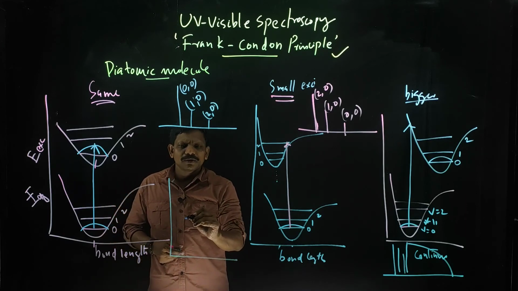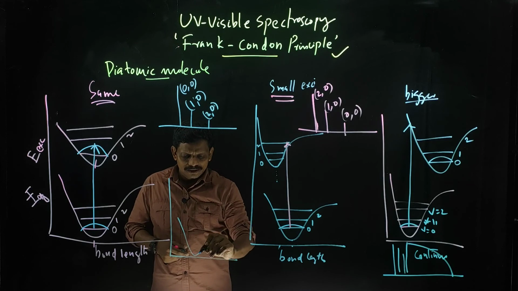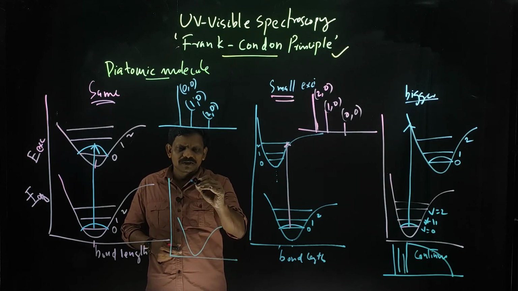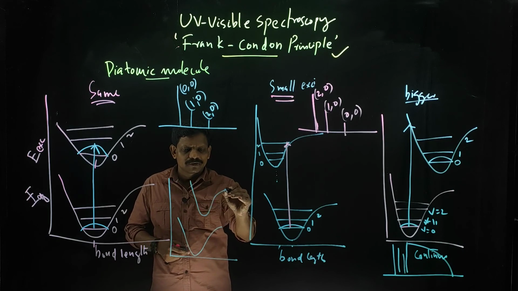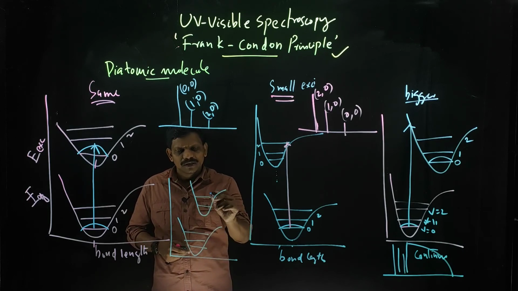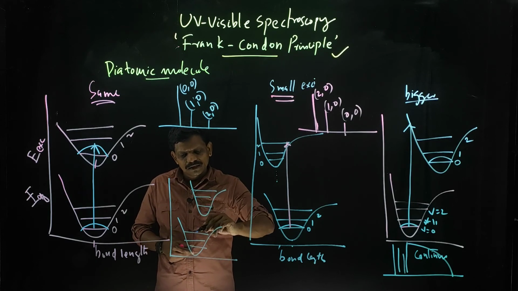In between I will draw a small curve here. Suppose there is a small change in the internuclear distance like this. Every time you have to express it in a straight line.